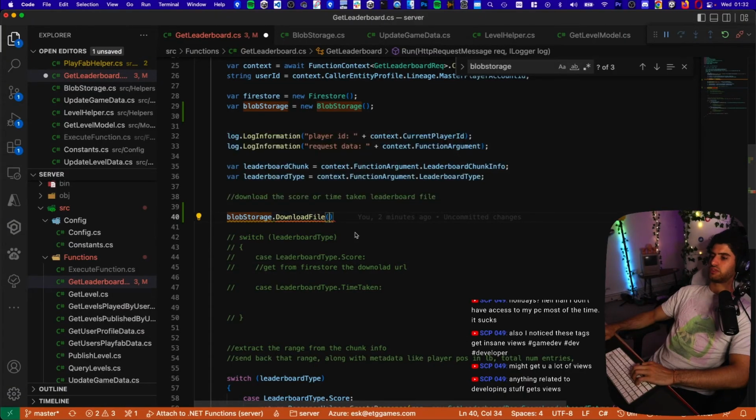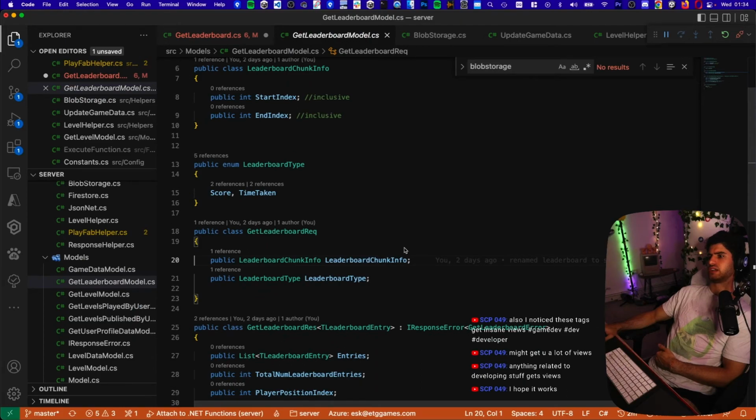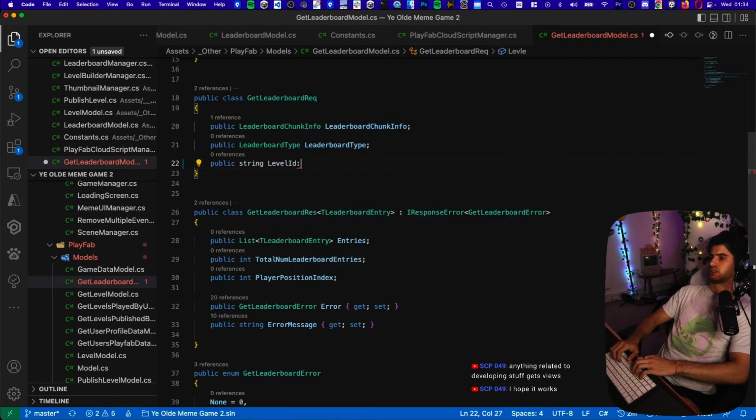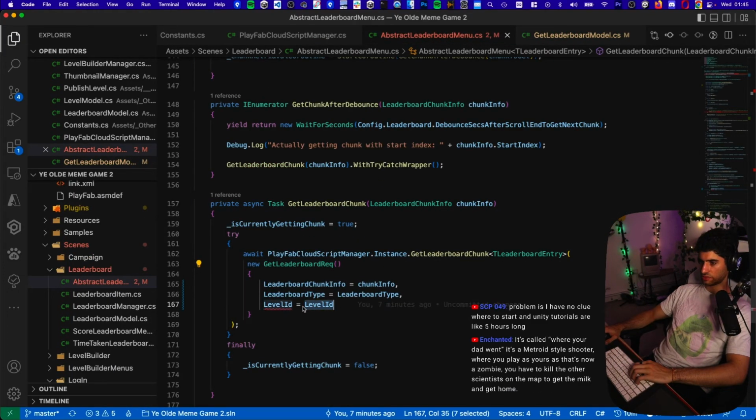Okay, so we want to download the file. We'll either need to send the level ID or the leaderboard ID in the request. Maybe the level ID is better. Public string level ID. And back on the client, we need to give it publish level ID.